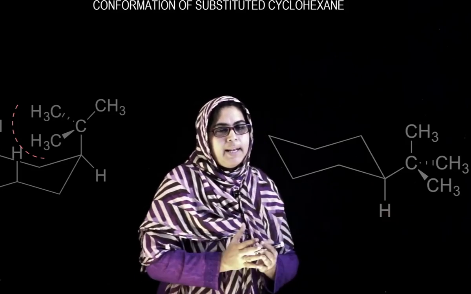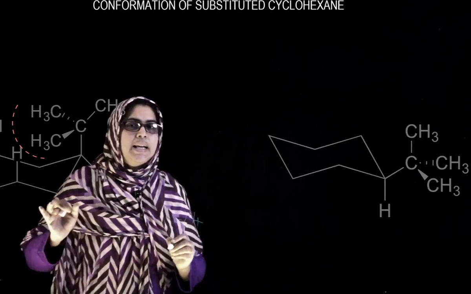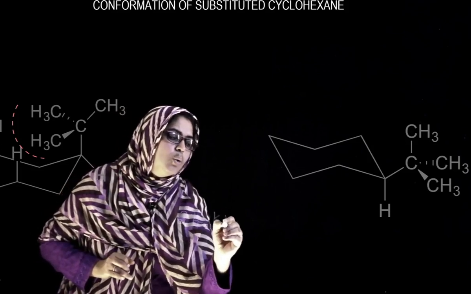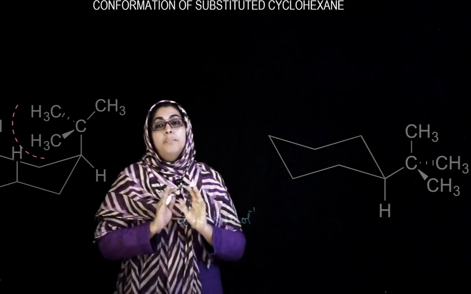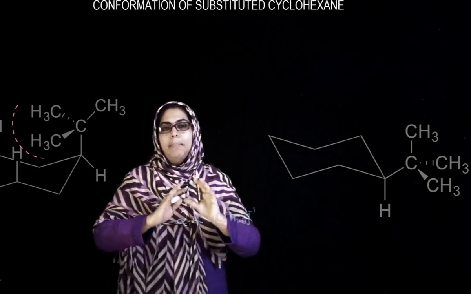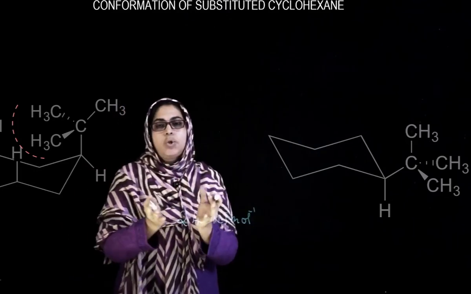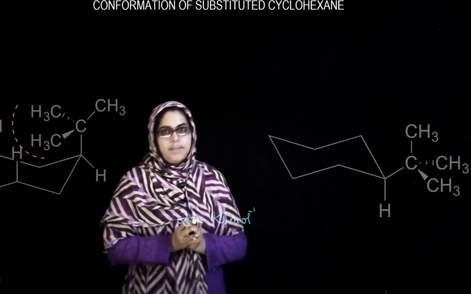The energy difference between the axial and equatorial tertiary butyl cyclohexane is 24 kilojoules per mole. So these are the cases of mono-substituted cyclohexane. When the bulkiness of the substituents increases, the energy difference also increases.